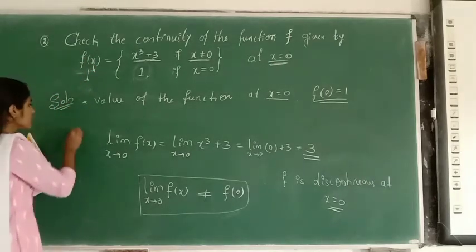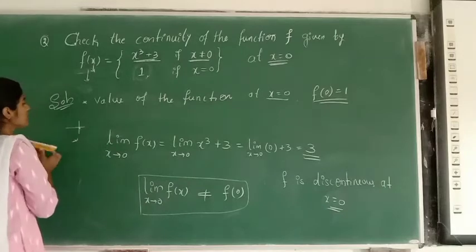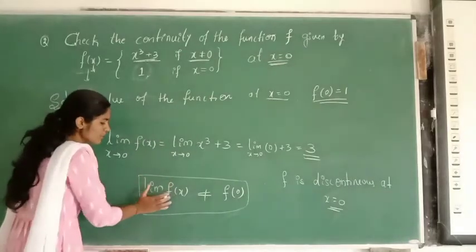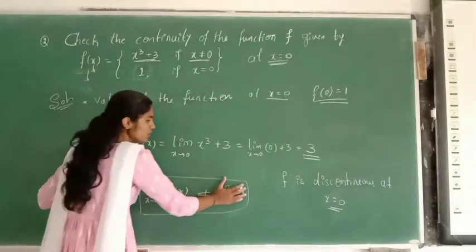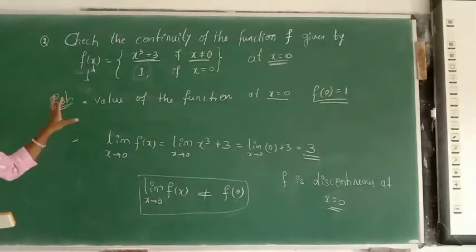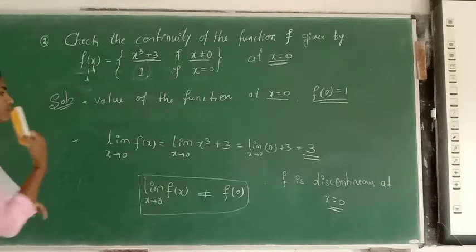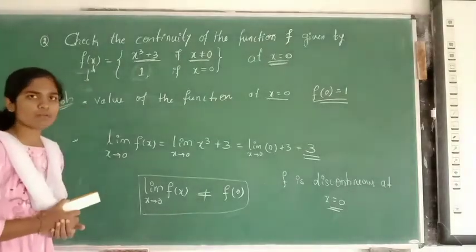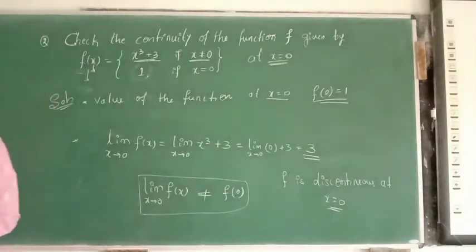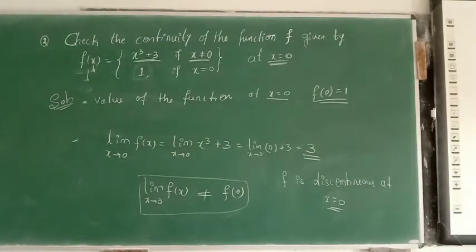At x equal to 0, the function is discontinuous, they say. Why? Because I calculated here with this calculus method: whenever the limit of the function is not equal to the value of the function, then I say the given function is discontinuous. If the limit of the function is equal to the value of the function, then I say the function is continuous. This is the difference between a continuous function and a discontinuous function. That's why I explained one example with a continuous function and one example with a discontinuous function.